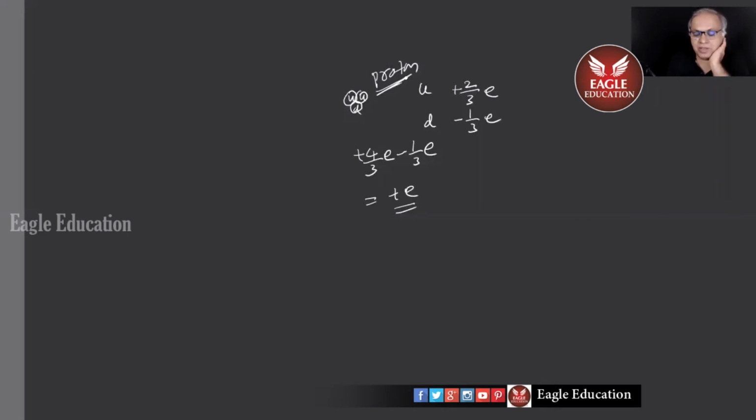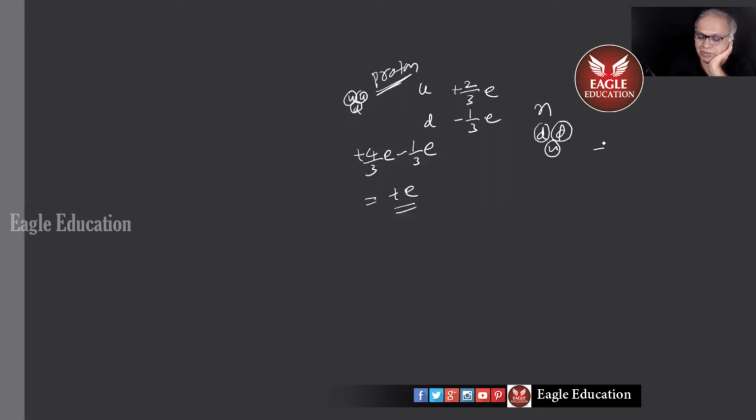So though I told electron charge is the fundamental charge, and anything is integral multiples of electron charge, inside the nucleus, this is slightly different like this. And a neutron will be D, D, U. Down quark, up quark.